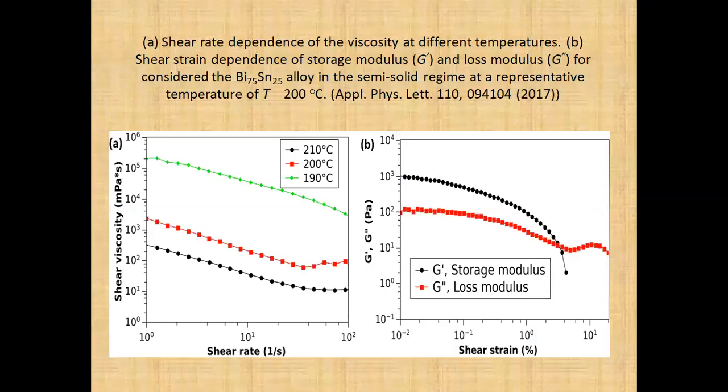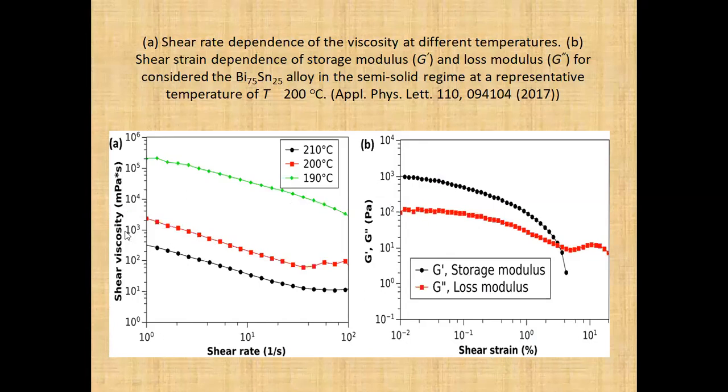In literature, we find rheological characterizations done on many materials to check their suitability for 3D printing. Here I take one reference, which is done on Bi75Sn25 alloy. This picture shows the variation of shear viscosity with respect to shear rate, and also the variation of storage and loss moduli with respect to shear strain.